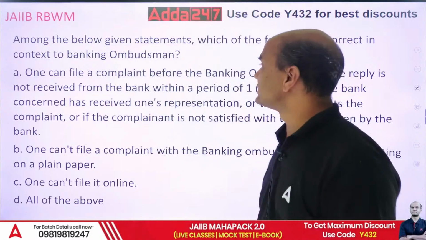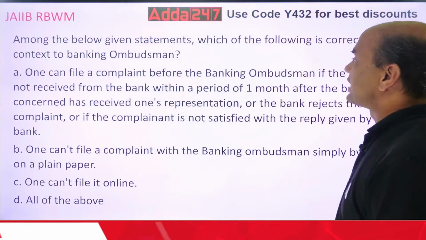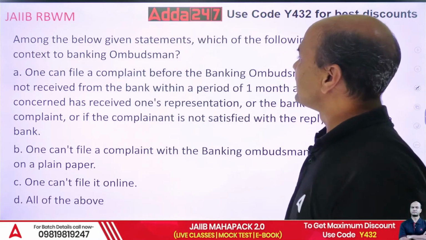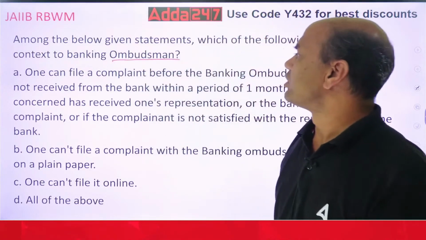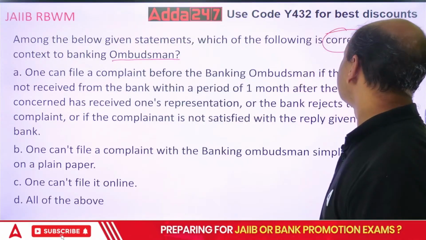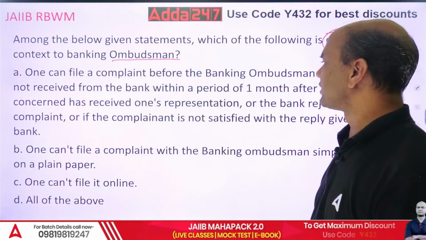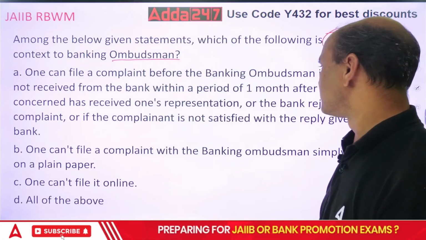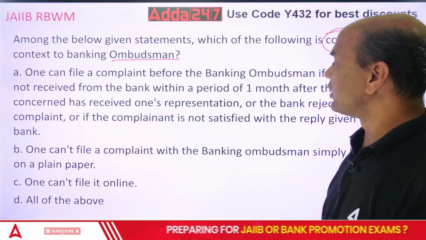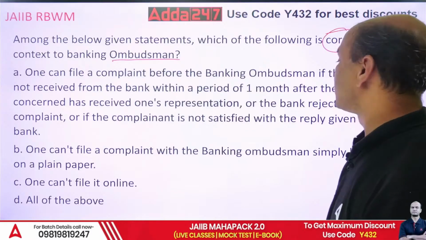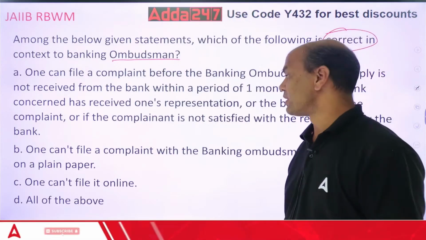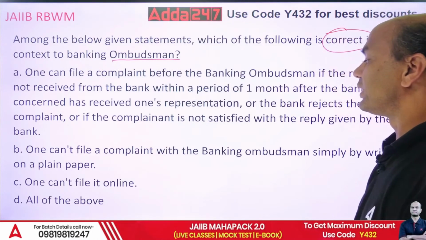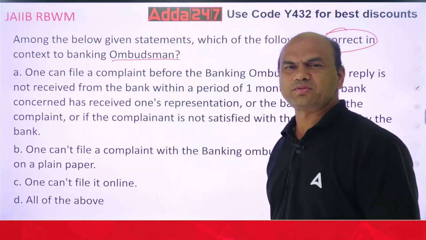Among the below given statements, which of the following is correct in regards to the banking ombudsman? One can file a complaint before the banking ombudsman if the reply is not received from the bank within a period of 1 month after the bank concerned has received one's representation, or the bank rejects the complaint, or if the complainant is not satisfied with the reply given by the bank. One can't file a complaint with the banking ombudsman simply by writing on plain paper. One can't file it online. Simple one. I think we have done it earlier also.